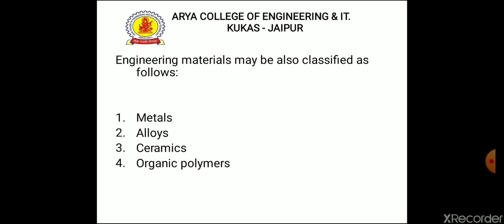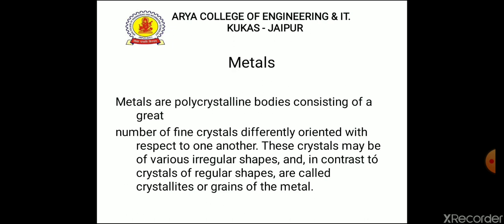Now, engineering material may be also classified as follows. The first one is metal, the second one is alloy, third one is ceramics, and the fourth one is organic polymers. Now the first one is metals. Metals are polycrystalline bodies consisting of a great number of fine crystals differently oriented with respect to one another.